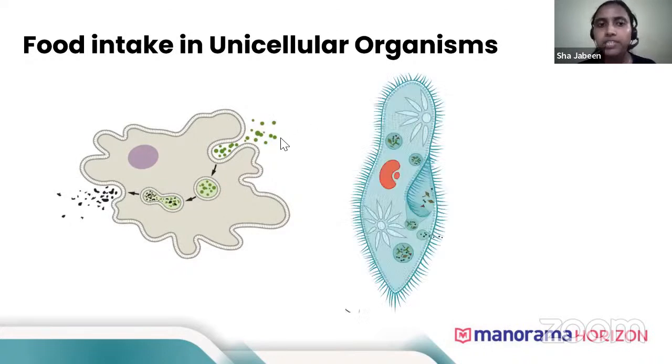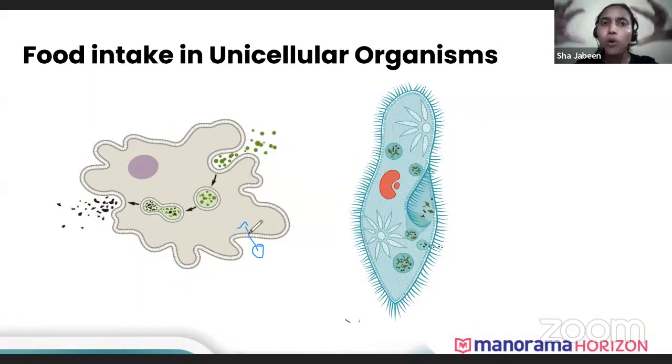Now, in case of paramecium, here in case of amoeba, the whole body surface takes in food. Wherever food is seen, if the food is seen here also it can take in food. So the whole body surface can take in food. But in case of paramecium, it cannot take food from the whole body. It has a special opening, and from that opening only it takes in the food. Then the food gets circulated while digestion. This is how simple it is in case of unicellular organisms.